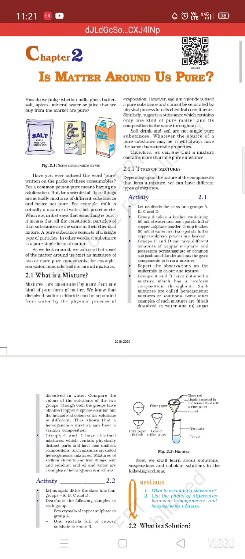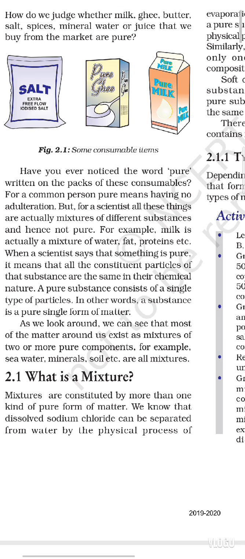This is the first video for the chapter. Chapter first name is Matter Around Us Pure. In the first chapter we studied what matter is in our surroundings, and what we mean by matter and its forms. But in this chapter we are going to study the nature of matter that is present in our surroundings. Is it pure or impure?